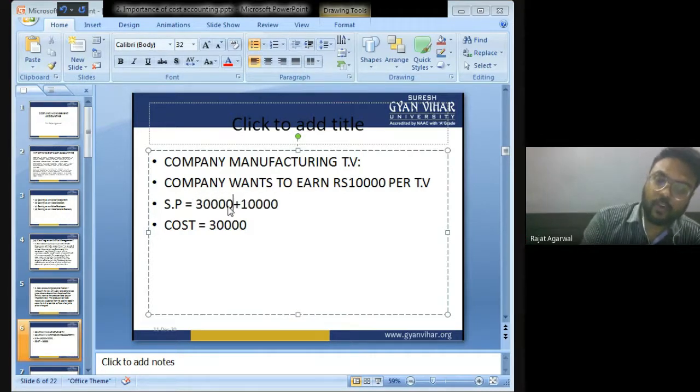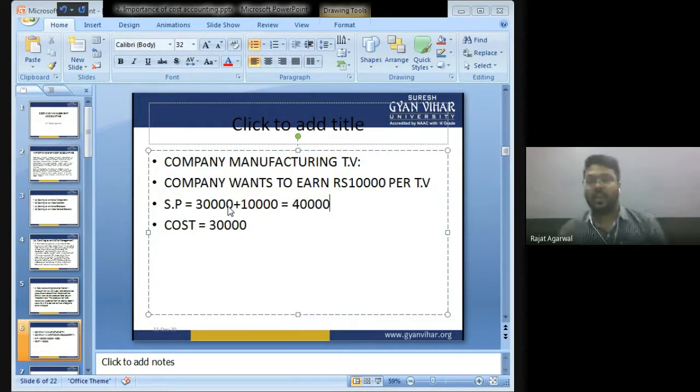Cost 30,000. Okay, now I want to earn a profit of 10,000. So my selling price will be 40,000. So if the company sells the television for 40,000, out of the 40,000, 30,000 is cost, and the company is earning 10,000 profit. So costing will help you in ascertaining the selling price. Without costing, it will not be possible to ascertain the selling price.